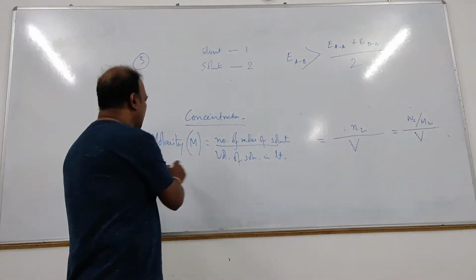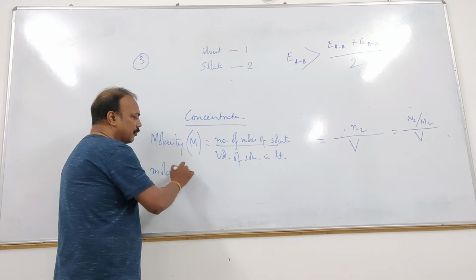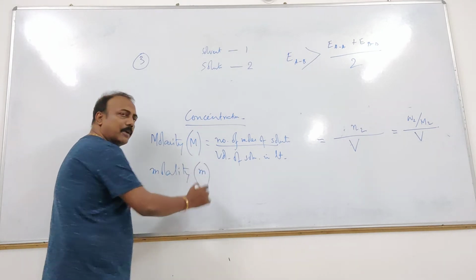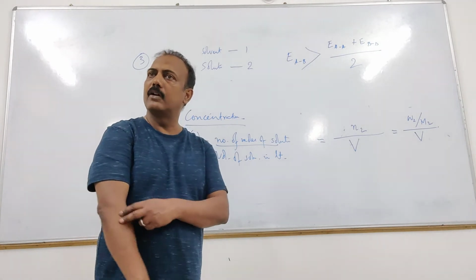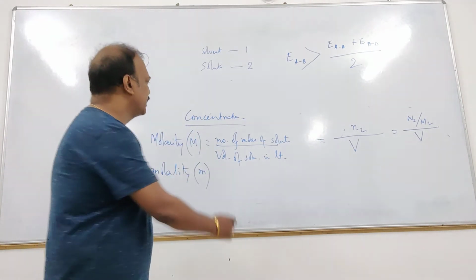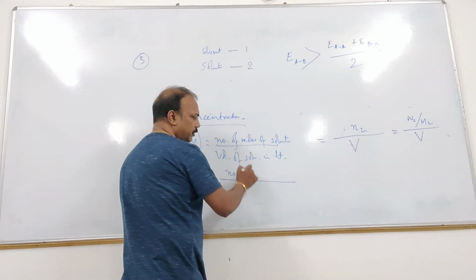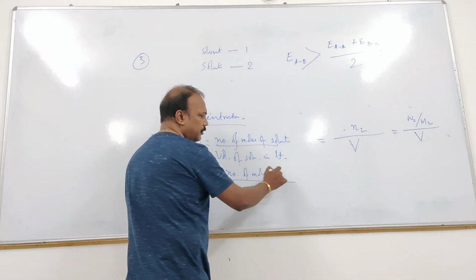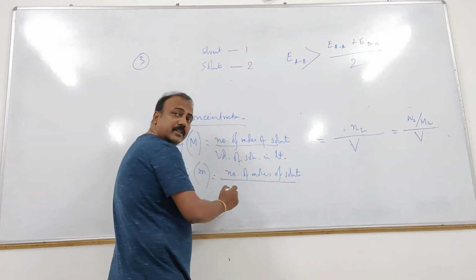Next unit is molality. Molality is expressed by small m. What is molality? It's nothing but number of moles of solute dissolved in 1 kg of solvent.